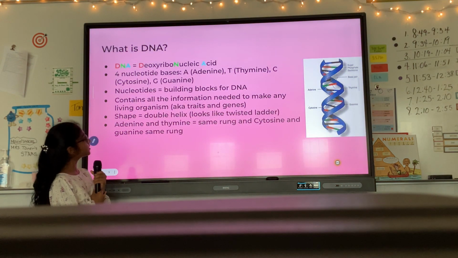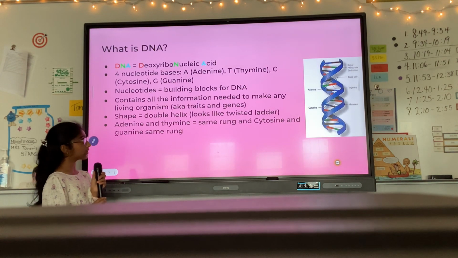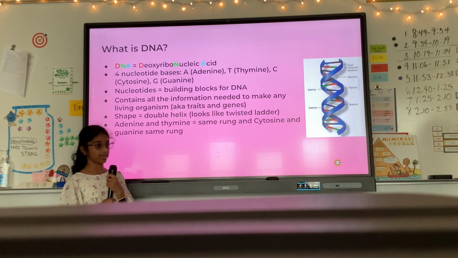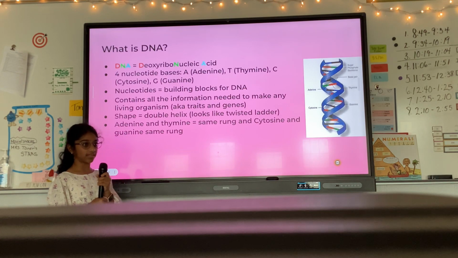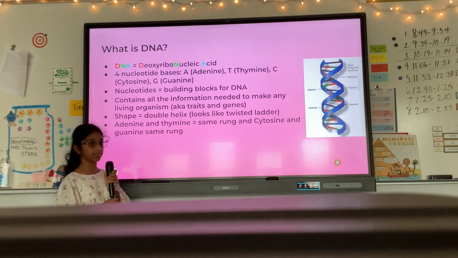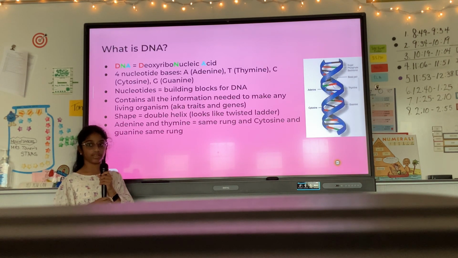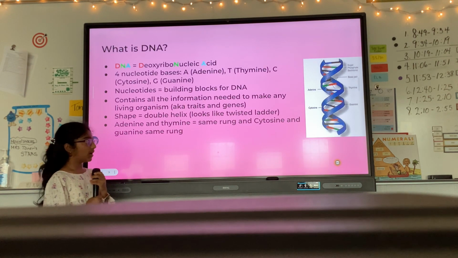So first, what is DNA? DNA stands for deoxyribonucleic acid. It is a sequence of 4 nucleotide bases: A, adenine, T, thymine, C, cytosine, and G, guanine. Nucleotide bases are like building blocks, but for DNA. DNA contains all the information needed to make any living organism.